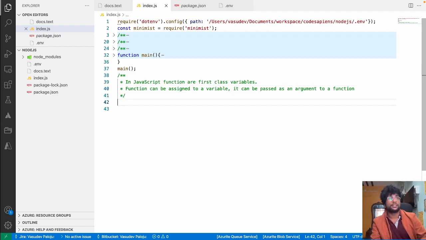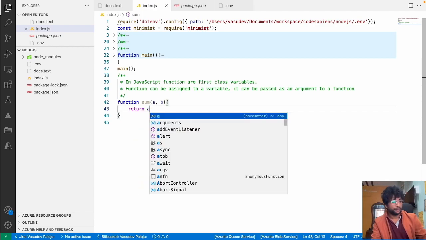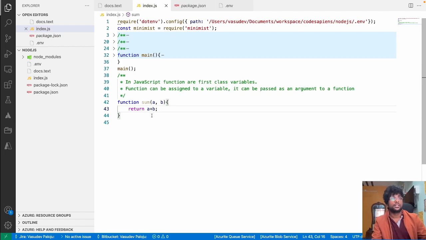So here, this is called a function definition. Function sum is going to return a plus b, the sum of a and b.